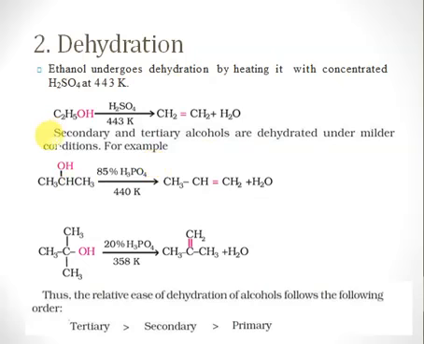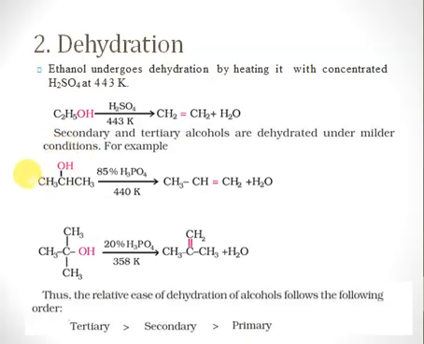So in case of secondary alcohols, what we use is 85% phosphoric acid, and we have decreased the temperature. So previously, in case of ethanol, we used temperature 443 Kelvin, but in case of this alcohol, this is 2-propanol, a secondary alcohol, we have decreased the temperature to 440, right? So the product will be propene, formed by loss of hydroxy from this carbon and hydrogen from that carbon.